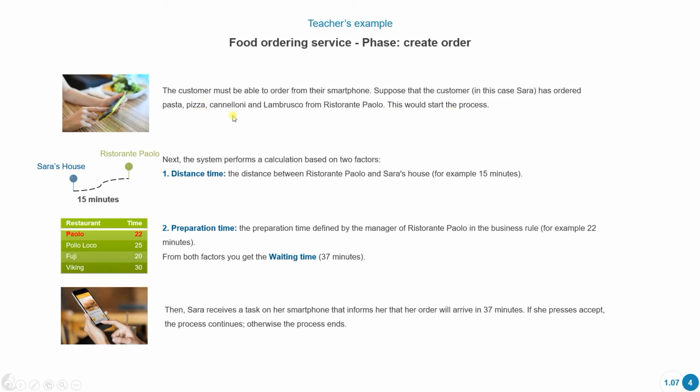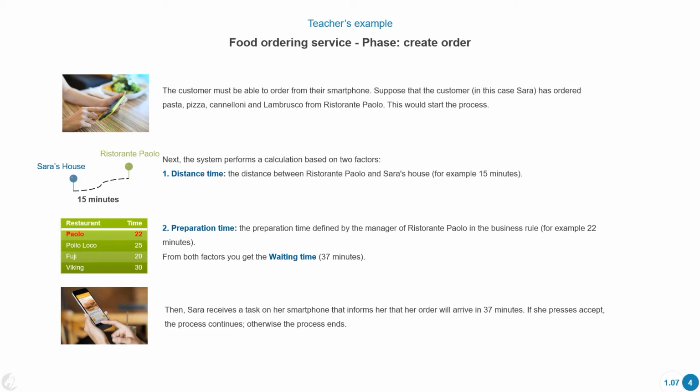So someone enters the website, for example, they decide what they want to purchase at this restaurant, and they submit their request. After that, it says that the system performs a calculation based on two factors: the distance between the restaurant and Sarah's house. This information can be retrieved from the request that Sarah made. This is something you'll learn later on throughout the course. You're going to learn how you can actually get the geolocalization of a customer, for example, in order to make calculations or any other thing. But this is something we'll see later on.